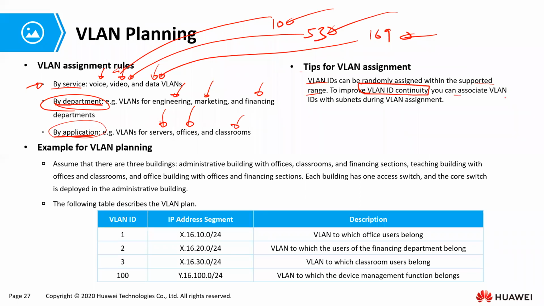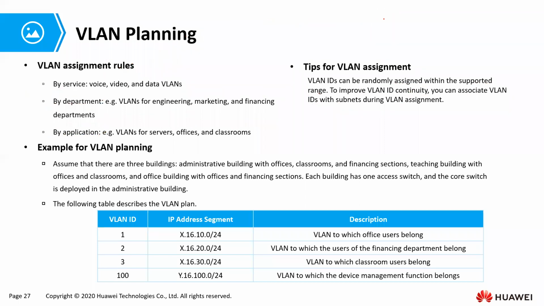So you can associate VLAN IDs with subnets. This is by far the best way to assign them. Let us say you have subnet 10.10.20.0. It is best to call this VLAN 20. You see that? And then the next one, you say VLAN 21. You see that? So when you see any IP address, you can easily identify which VLAN that traffic is in. Are we getting the idea?